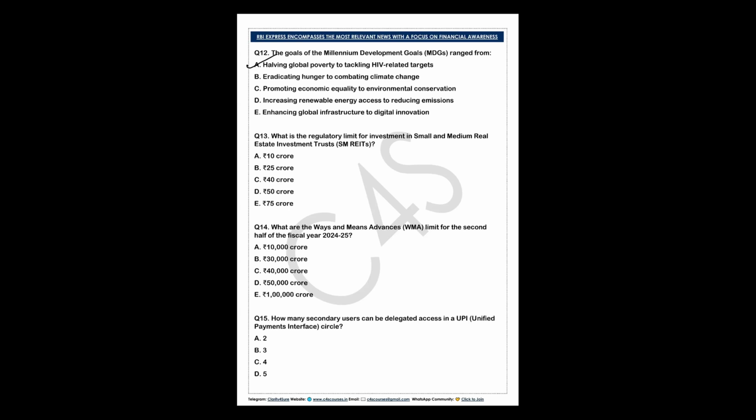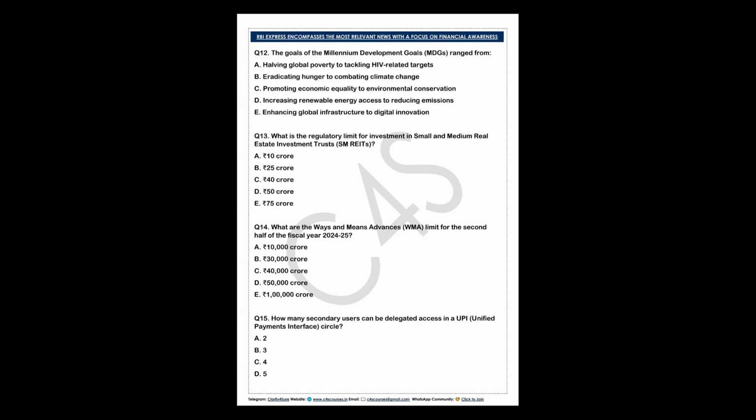So the correct option for this question is D. I am not explaining much because it is 2024. It is current affairs. So that's why you should understand what the key highlights were at that time. You should read the current affairs of the circulars and everything, finance news very well, right?